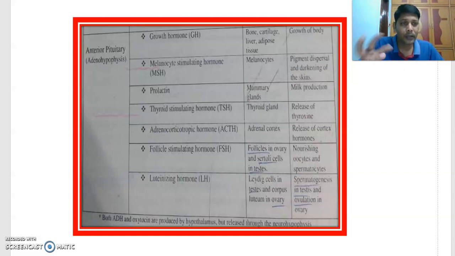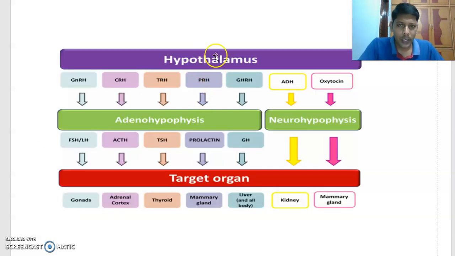Now let us combine these two, hypothalamus and pituitary gland. This is the hypothalamus, this is the pituitary gland, adenohypophysis and neurohypophysis. GnRH, gonadotropin releasing hormone, comes from the hypothalamus. It targets the adenohypophysis, and in response to this hormone the adenohypophysis produces gonadotropins. Gonadotropins mean FSH, follicle stimulating hormone, and LH, and the target is the gonads.